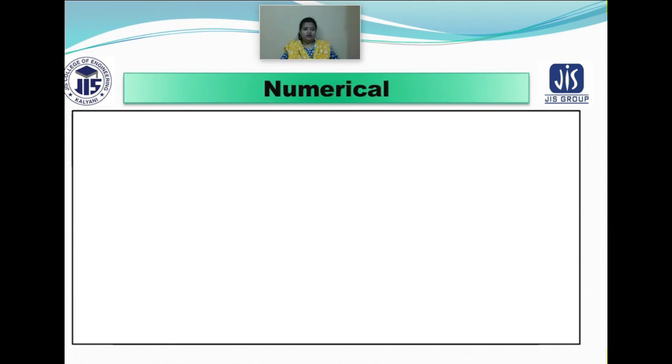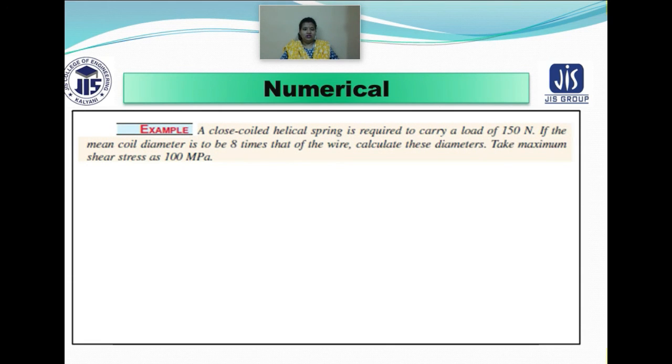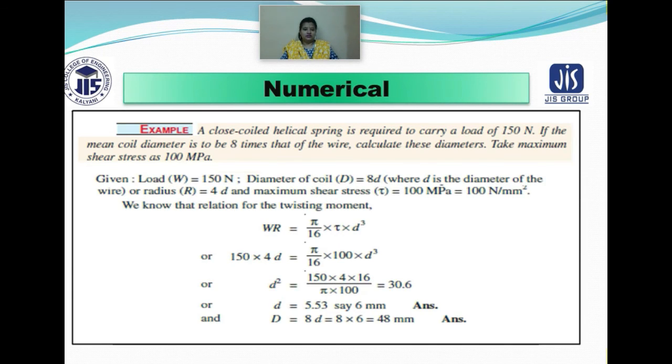Now we are going to have a look at the numerical. Here, a closed helical spring is required to carry a load of 150 Newton, that is W, and the mean coil diameter is to be 8 times that of the wire. So capital D is 8 small d. Now take the maximum shear stress as 100 megapascal. Tau has been given to you as 100 megapascal.